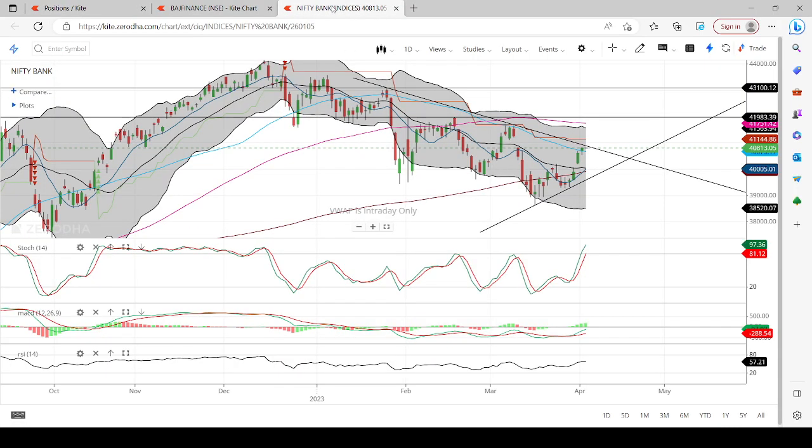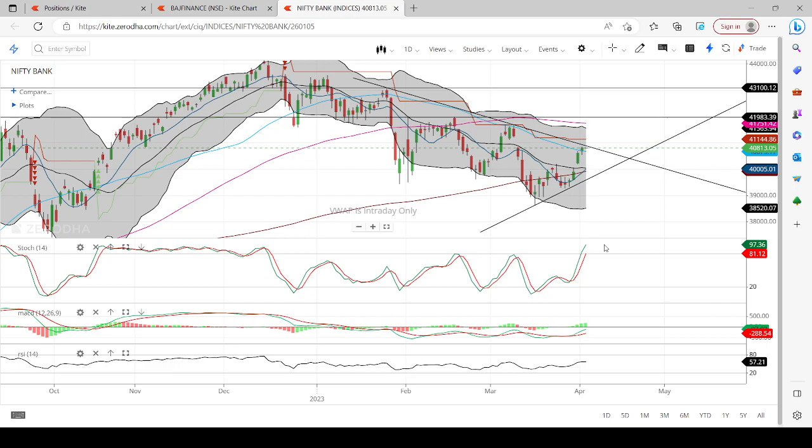So for analyzing the Bank Nifty index, I have taken Bank Nifty in daily charts. In daily charts, I have added many indicators or many studies which I normally do for taking a positional trade or a swing trade kind of stuff. All these are not required for intraday purposes, but for positional trades, these things are needed for me.